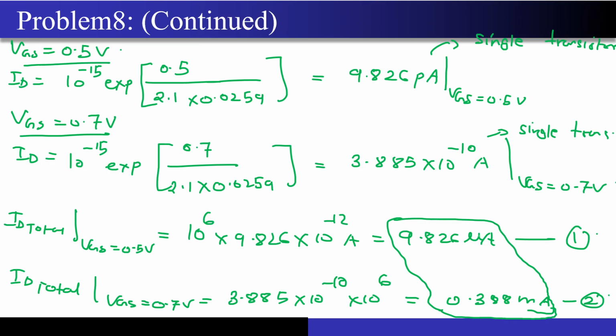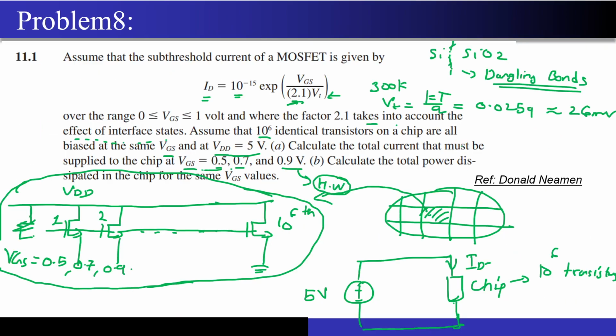So what we have done till now, we have solved the first part of the question, that is question number A. Now we will move on to part number B. Part B is asking: calculate the total power dissipated in the chip for the same VGS values.